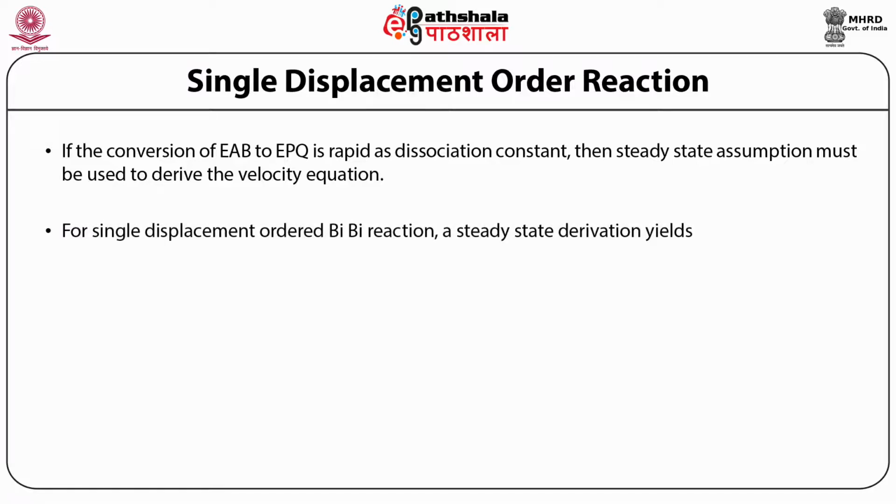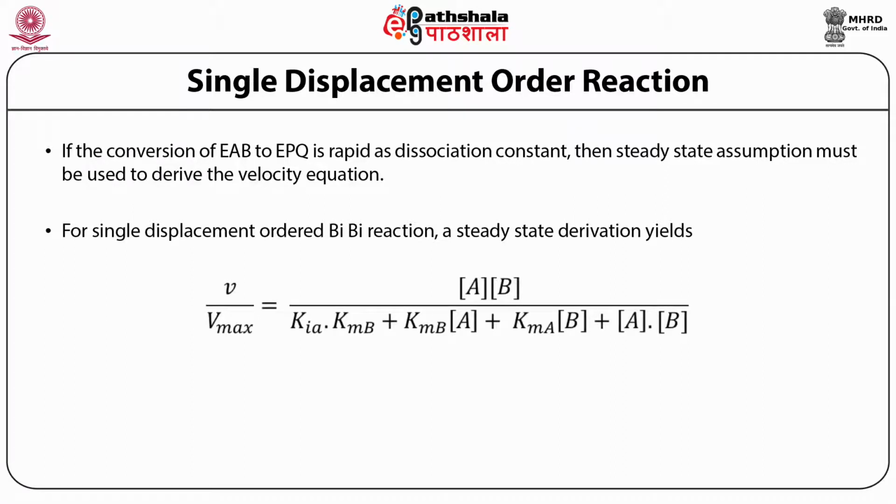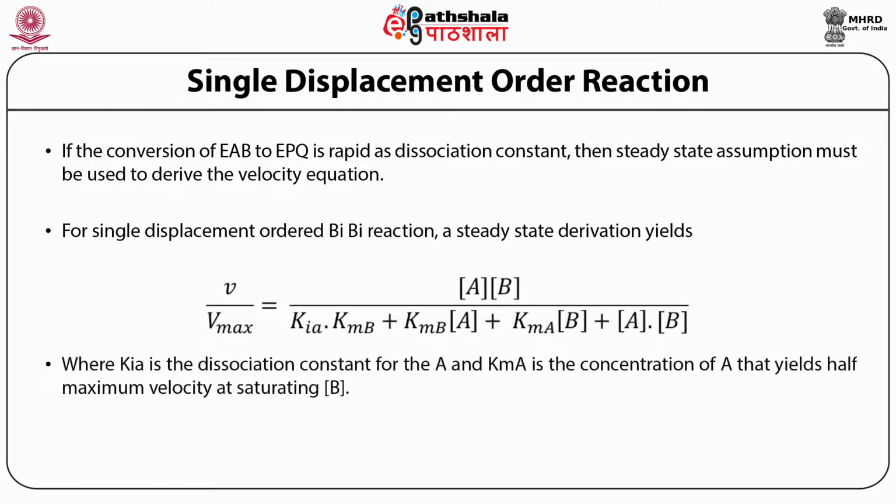For the single displacement ordered bisubstrate reaction, the steady state derivation yields the following equation, and that is V upon Vmax is equal to the concentration of A into the concentration of B divided by KIA into KMB plus KMB into the concentration of A plus KMA into the concentration of B plus the concentration of A into the concentration of B, where KIA is the dissociation constant of A and KMA is the concentration of A that yields half maximum velocity at saturating B.